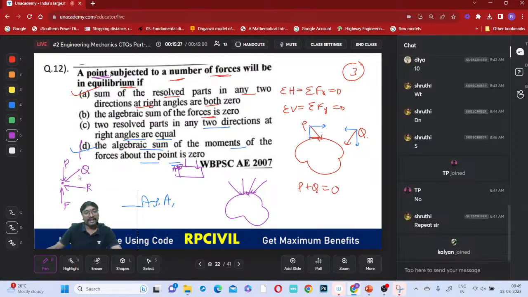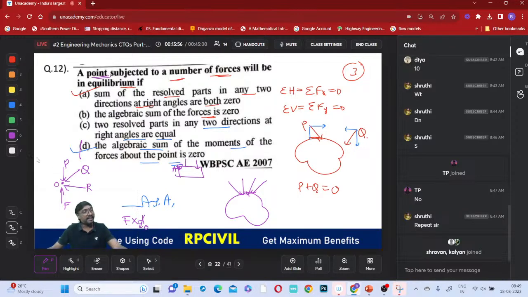But here, will any force create a moment about this point O, or is no force creating a moment about that point? No force will be creating a moment about that point, because all forces are passing through it. If you write the moment as force into distance, the load is acting at O and the moment is also taken at O, so the distance D will be 0.